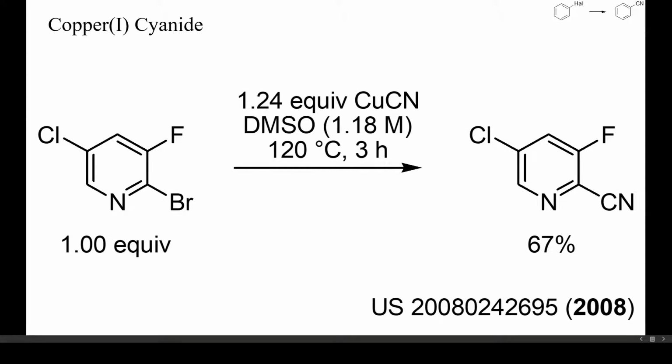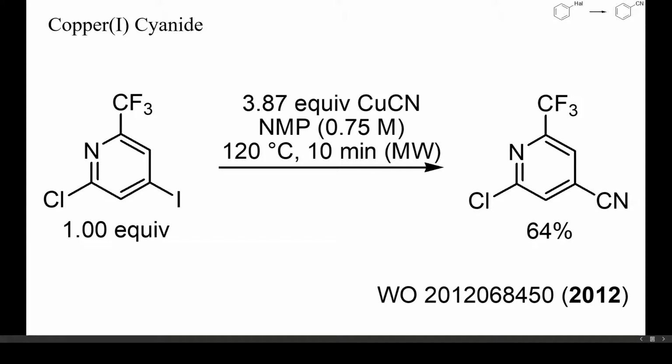The ease with which halides are substituted by copper cyanide correlates inversely with the carbon-halogen bond strength. Here, bromide was displaced faster than fluoride or chloride in a halogenated pyridine. Similarly, also here the carbon-iodine bond was cleaved preferentially. Despite the large excess of copper cyanide, no displacement of chloride occurred.